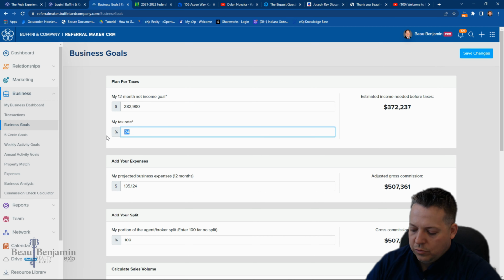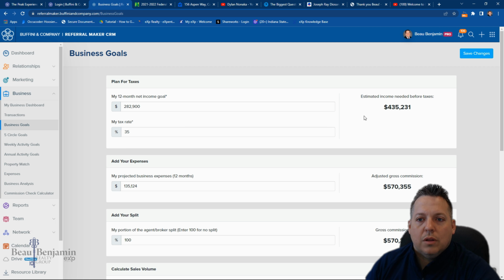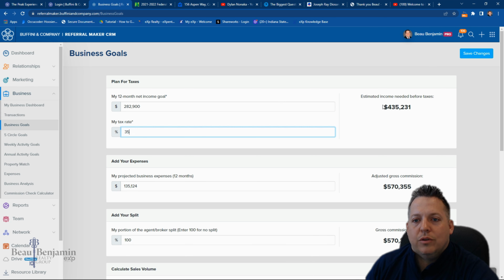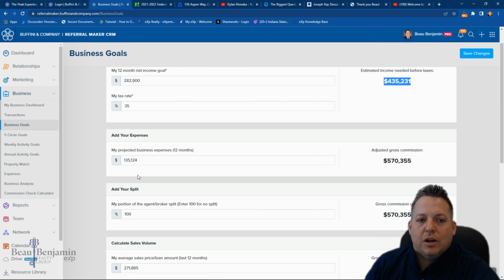So let's play with this. What does it do? If I hit 35, watch this number over here. It's going to increase because, effectively, there we go. To make this amount of money take home, they're going to take more money from me, the IRS, we love them, and that means I need to make more money up front before taxes to pay my 35% rate and then get back down to this number. Now with this number, you're going to come down and drop down to your expenses.